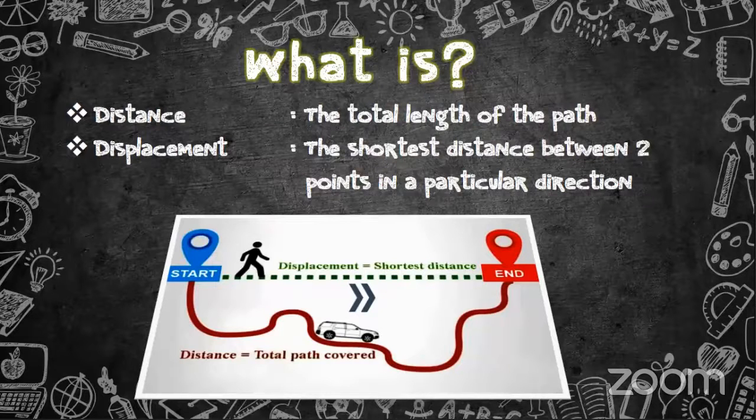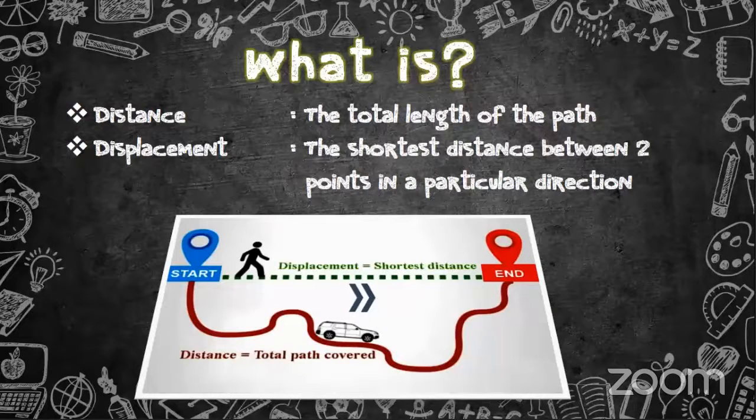Distance is the total length of the path. If a person is taking a path to go from one place to another, the distance along that path, we call it distance. And displacement is the shortest distance between the 2 points in a particular direction, right?